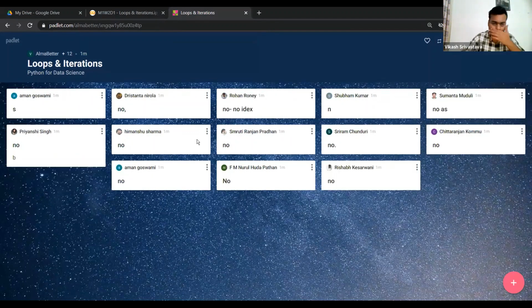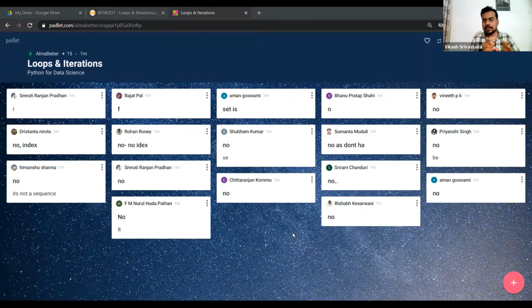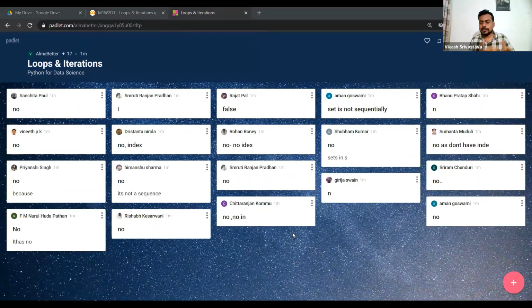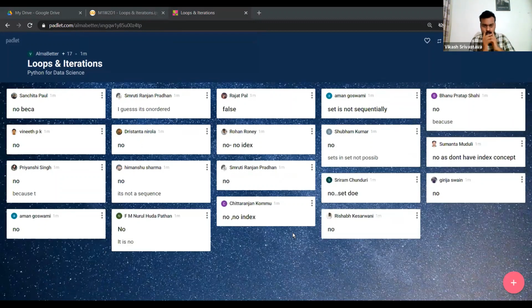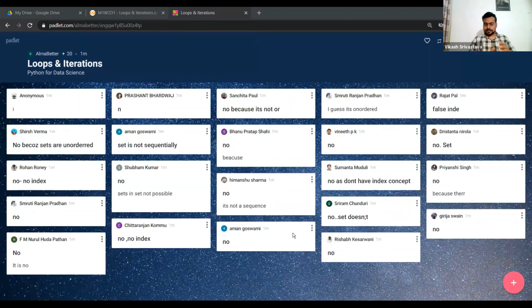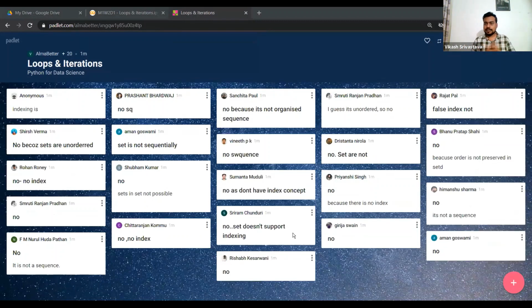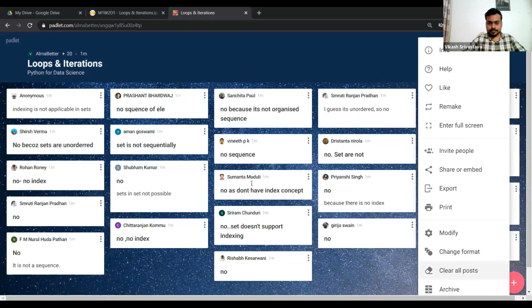So if you talk about an element in a set, what information do we have for that? Right, so we just have the value of that element, right? So there's no index, right? Set is not a sequence of elements, right? So this is really important. So I hope Samruddhi is able to clarify his doubt. Okay, I'll just clear this.